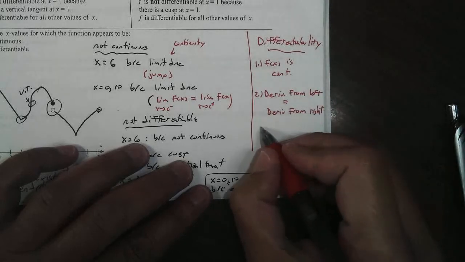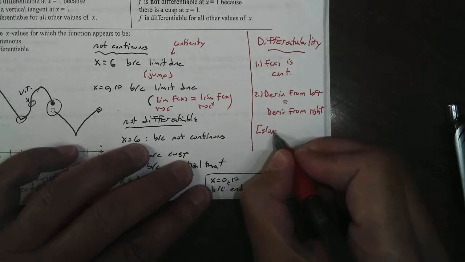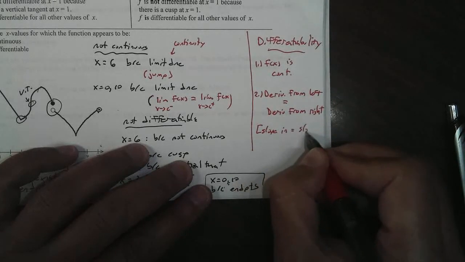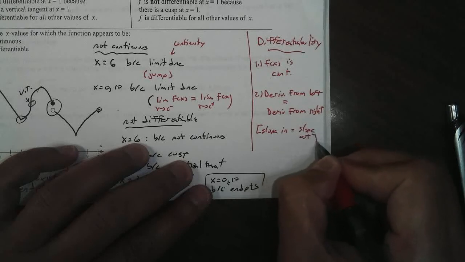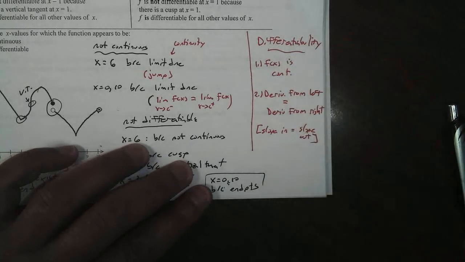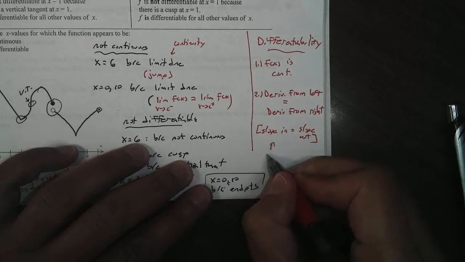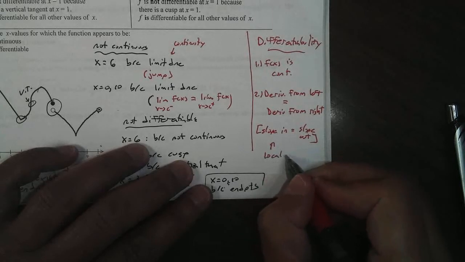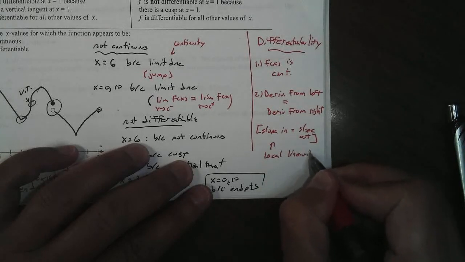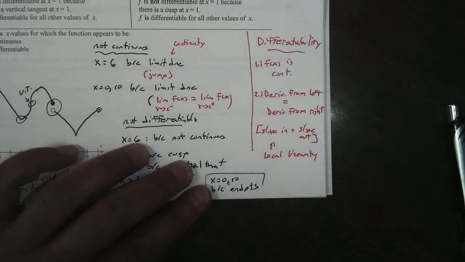What does that mean? Slope in has to equal slope out. We're going to talk about that tomorrow. This is what's called local linearity.